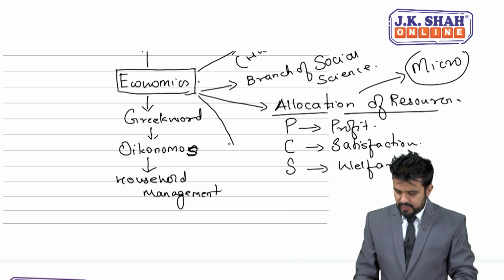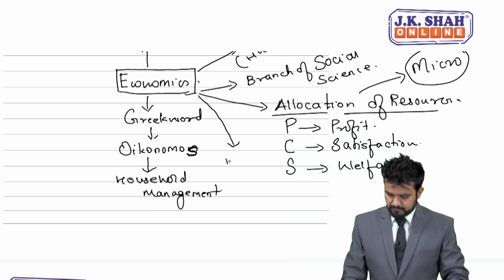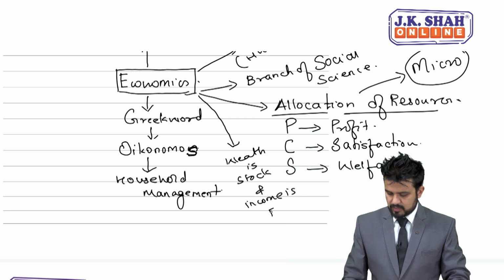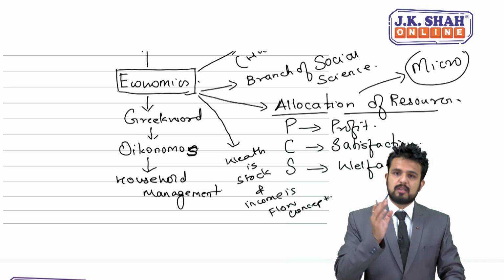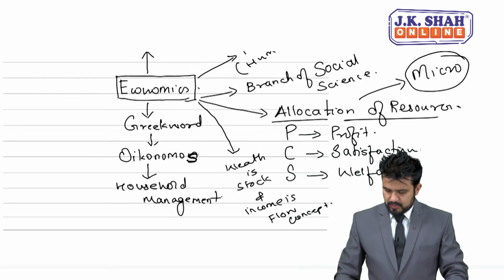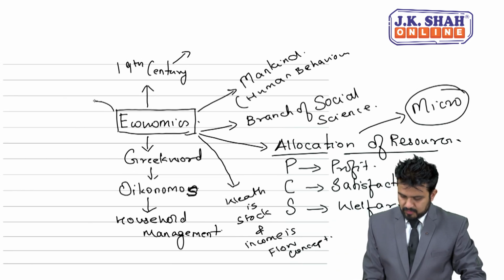Coming to the next point, according to economics, wealth is stock and income is flow concept. So, according to economics, wealth is stock and income is flow. Moving to the next, economics is divided into two parts, micro and macro.